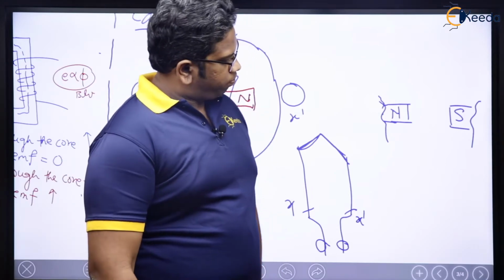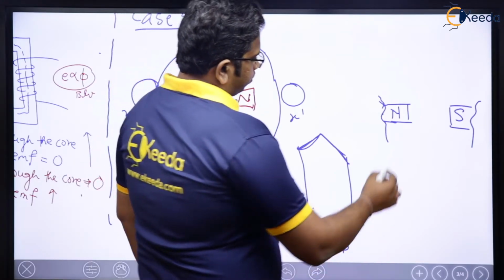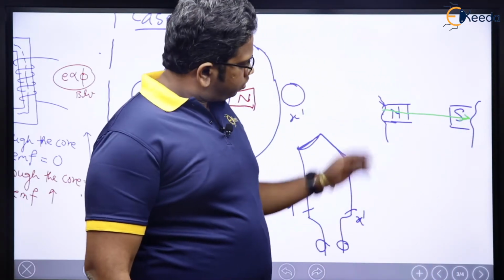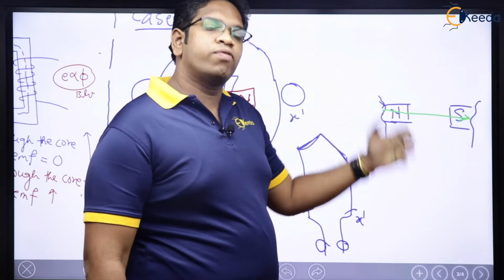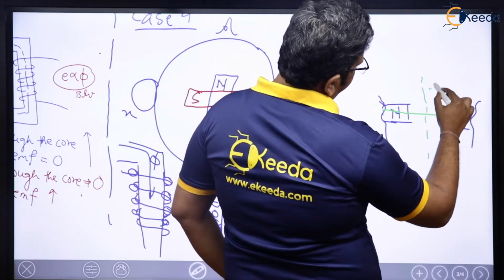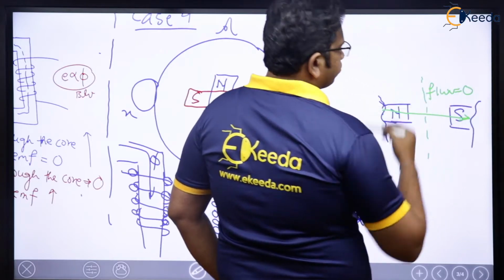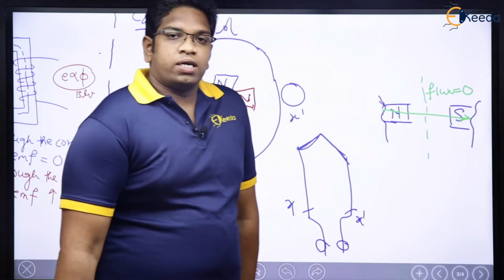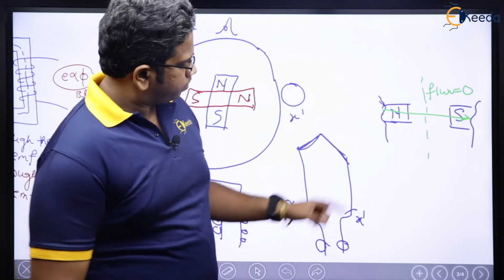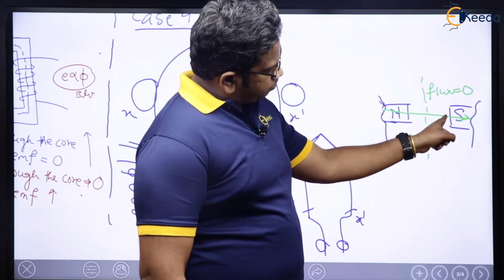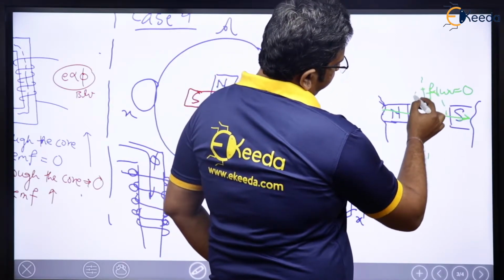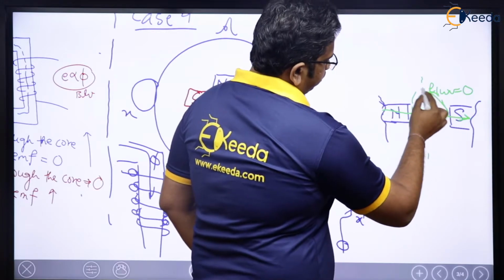If you think of the MMF, see, in this axis, flux is maximum, right? North to south, maximum flux lines will flow. And in this axis, at the center, flux is going to be 0. You tell me, sir, how flux is 0 there at the center? These are the basics. See, if I am sitting at this particular point, let me draw a circle like this.